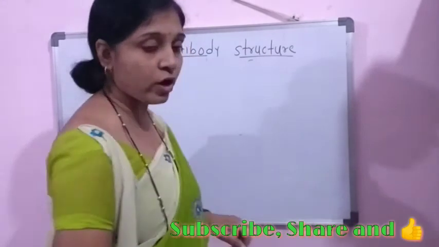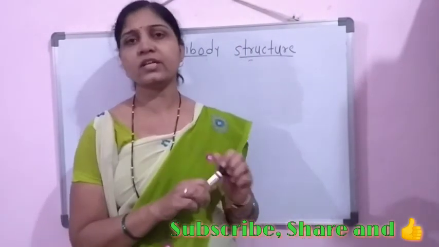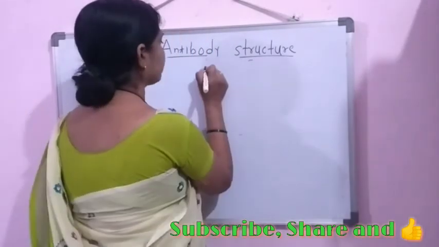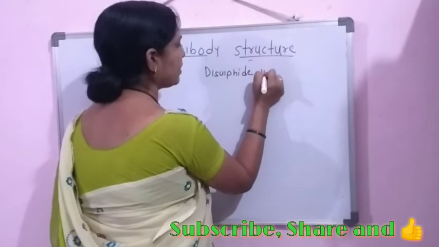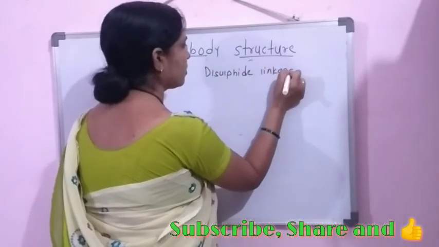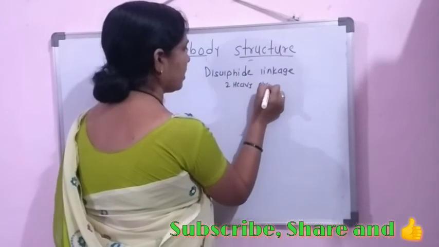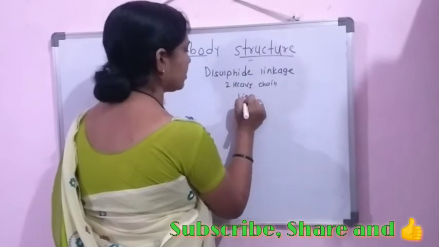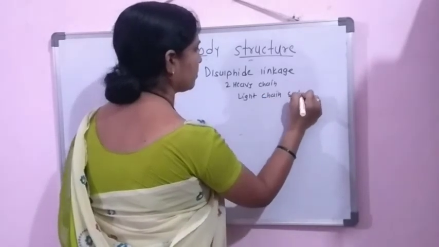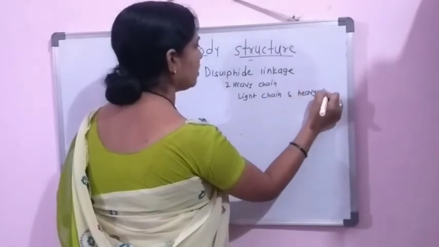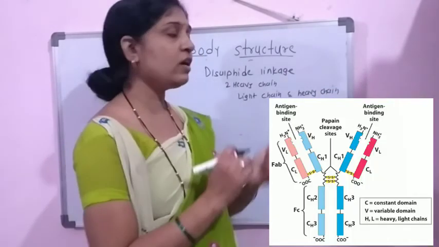Now, for the joining of the heavy chain with the light chain, and for the joining of the two heavy chains, there is the presence of disulfide linkages. These chains are joined with each other by means of disulfide linkages, that is two heavy chains to each other and the light chain with the heavy chain.